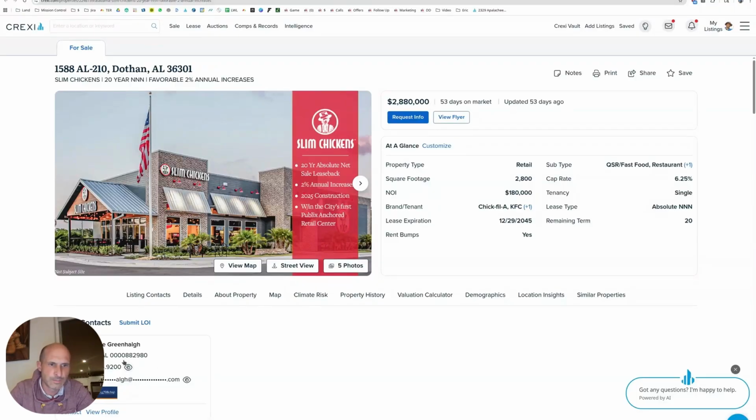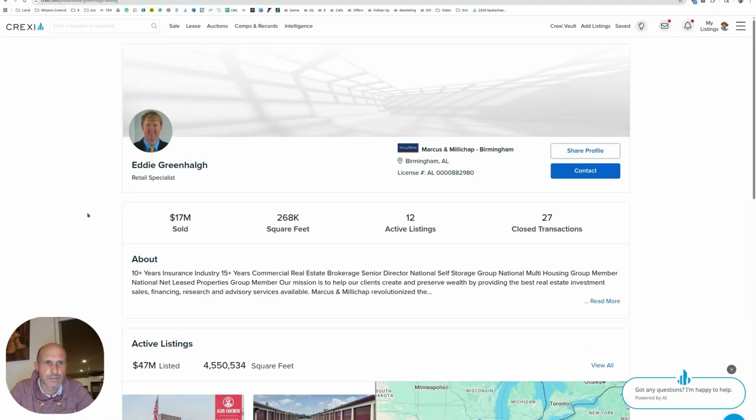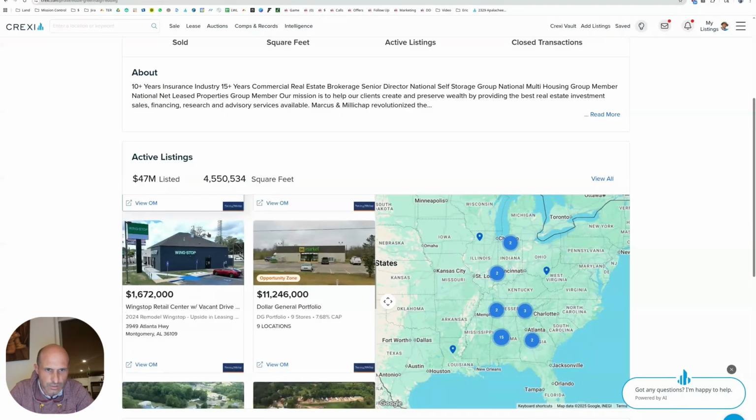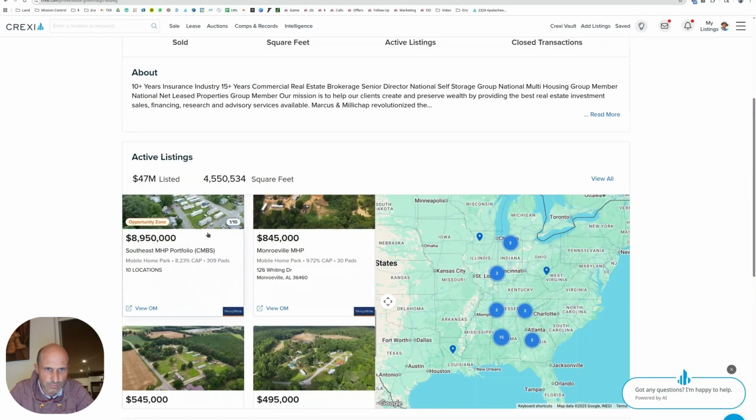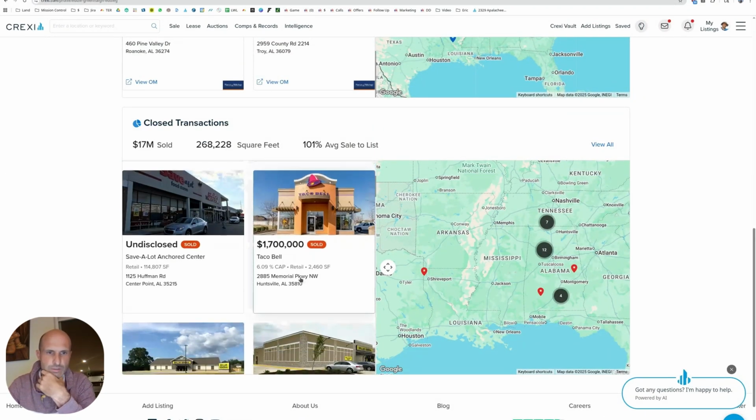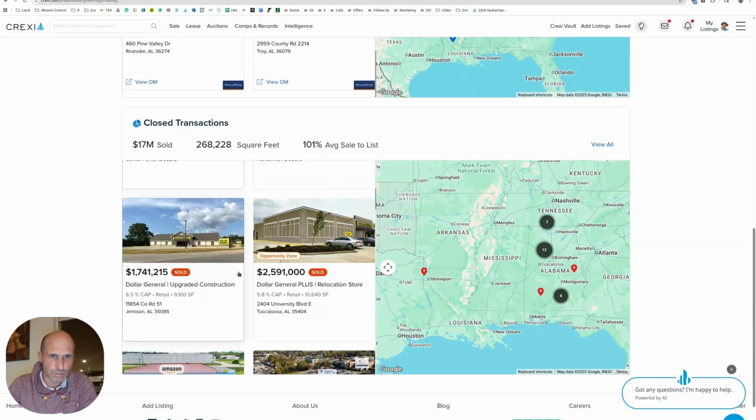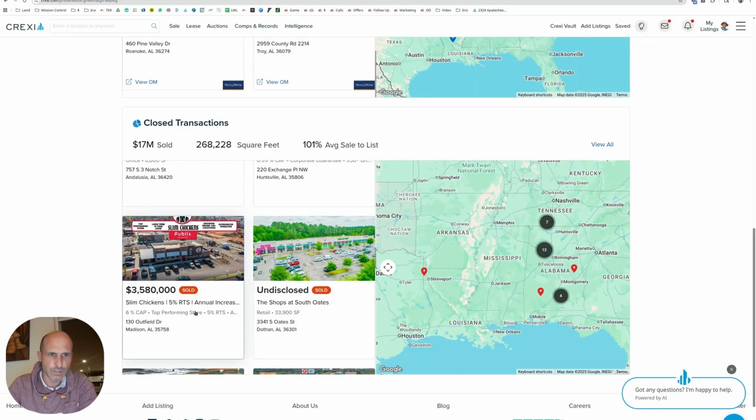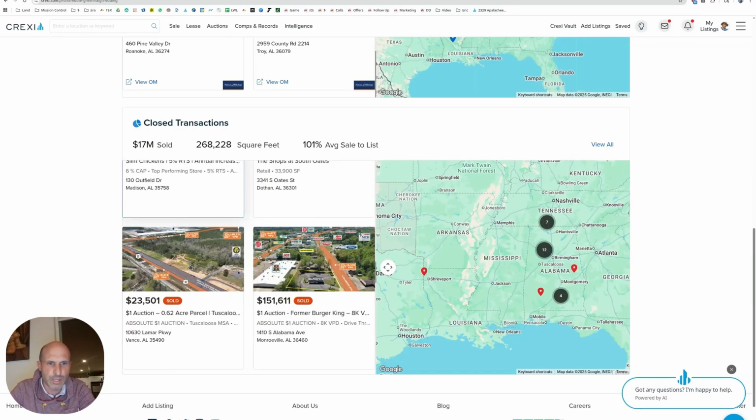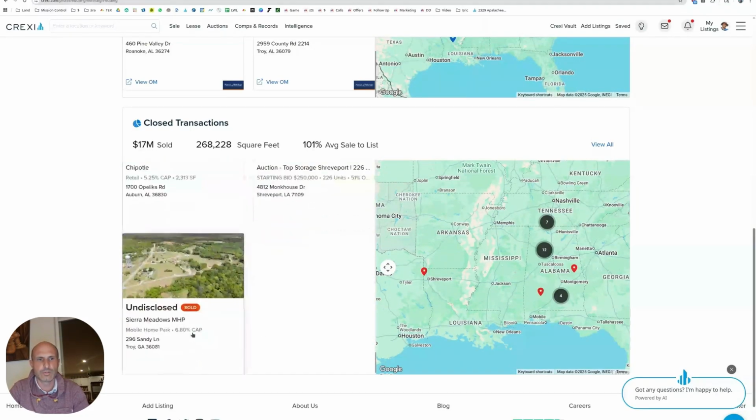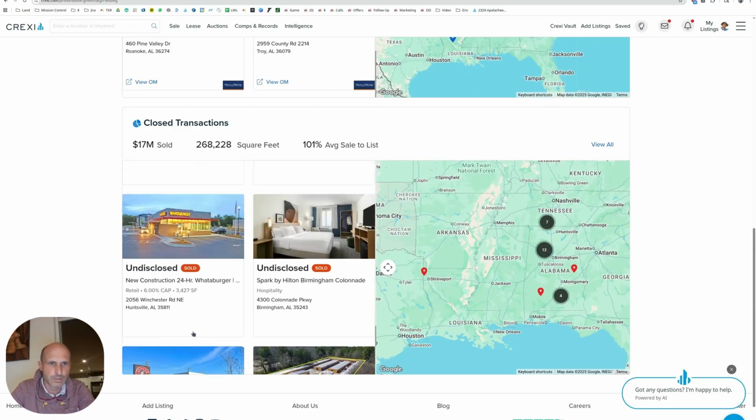They got Eddie Green, broker here for Marcus and Millichap. Let's see if he's got some history. 17 million sold, active listing. He's got Slim Chickens. He's got some storage, Dollar General, Wingstop, Dollar General, some mobile home park stuff. And then on the sold, he's got Popeyes, Chili's, Taco Bell. He's doing some QSRs, grocery store, Dollar Generals, Amazon, Arby's. Oh, there's another Slim Chickens. He sold Madison, Alabama. That's probably how he got this one. He sold Slim Chickens in front of Publix in the past in Alabama. And he sold a Chipotle in Alabama. So he's focusing mainly on Alabama, a little bit of Louisiana.